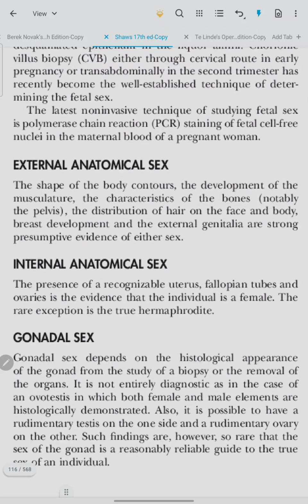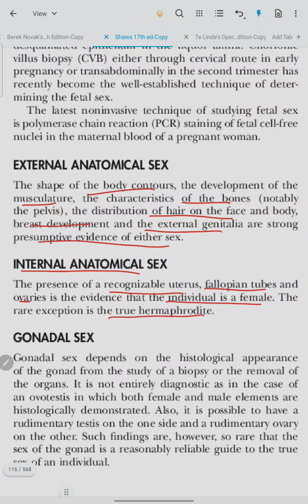External anatomical sex. The shape of the body, contour, the development of the musculature, the characteristics of bones, distribution of hair on the face and the body, breast development, and the external genitalia are strong presumptive evidence of either sex, individualized to either male or female sex. Internal anatomical sex. The presence of a recognizable uterus, fallopian tubes, and ovaries is evidence that the individual is female. The rare exception is a true hermaphrodite, in which both ovaries and testes are found.